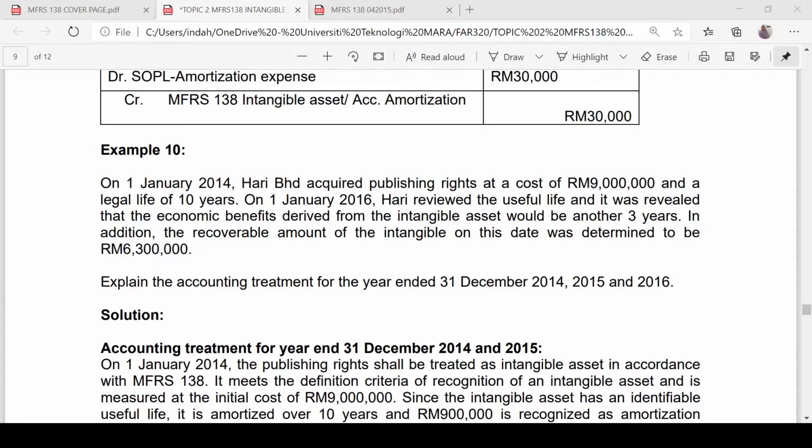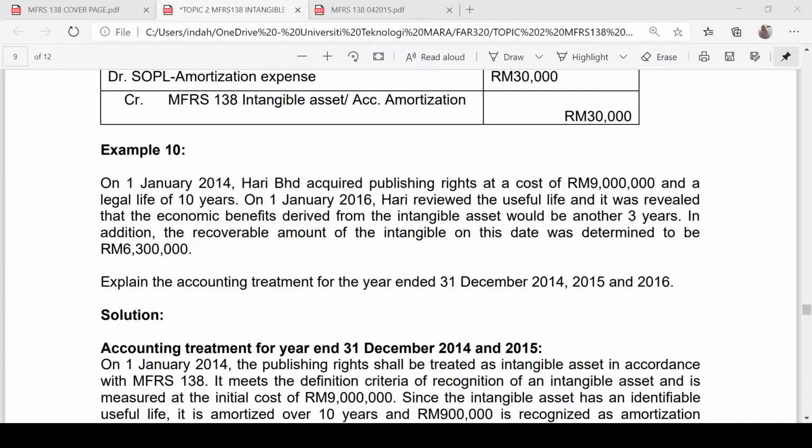So what does it mean here? It means that there is an impairment of asset. That's why they give another information here about the recoverable amount. When you see the words recoverable amount, it means that this is an impairment of asset. Only from the impairment test are they going to determine the recoverable amount. So how to prepare the discussion for this one? Can we recognize the publishing right as intangible asset?